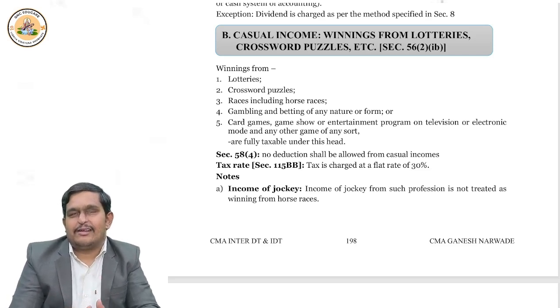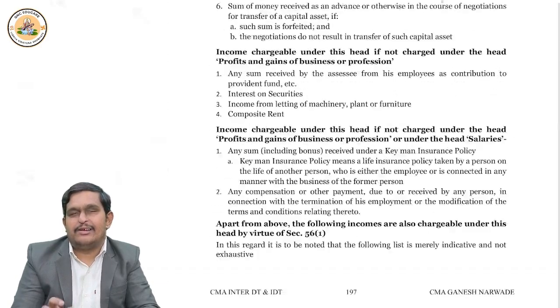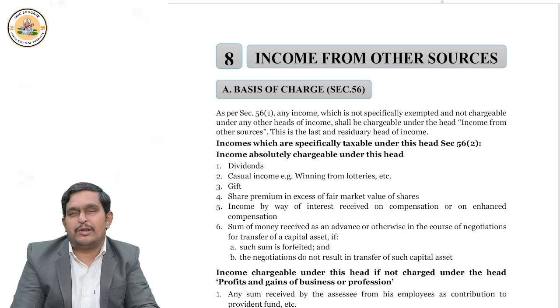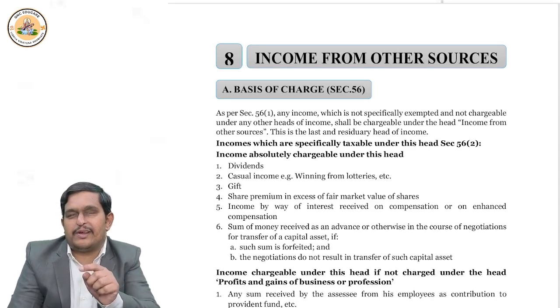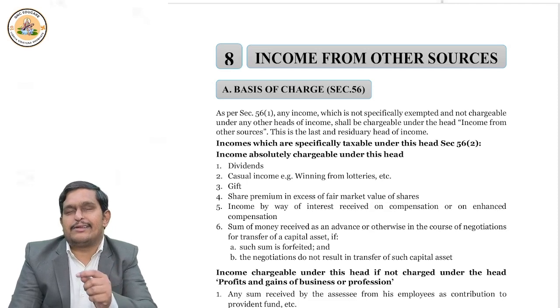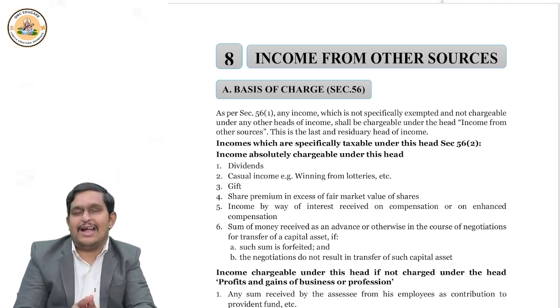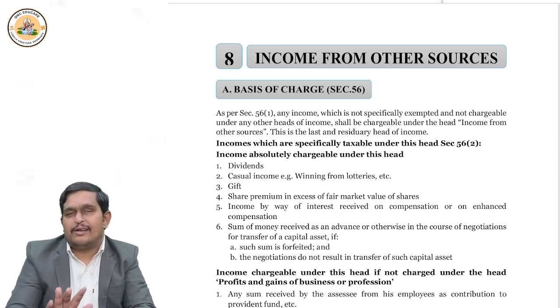Gifts, suppose you get any gift, that is taxable under income from other sources. Suppose you get it from your employer, it is taxed under salary. If you get it in relation to your business or profession, then it is taxed under the business and profession chapter. Otherwise than that, if you receive any gift, it is taxed under income from other sources.